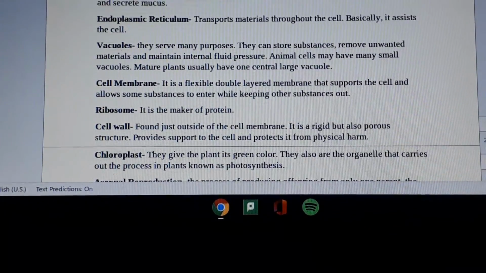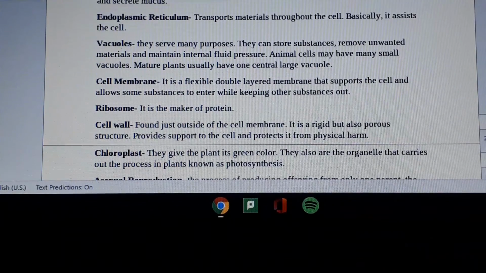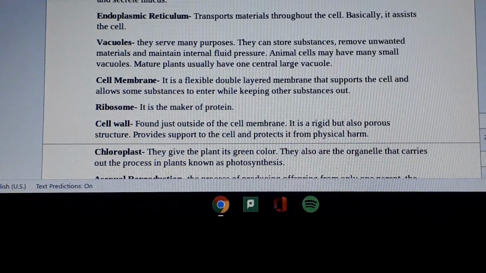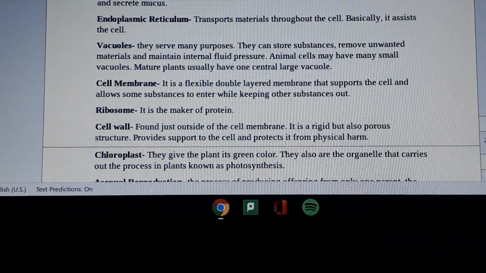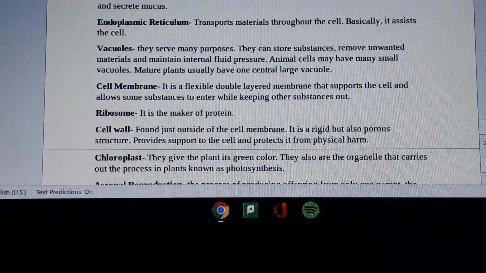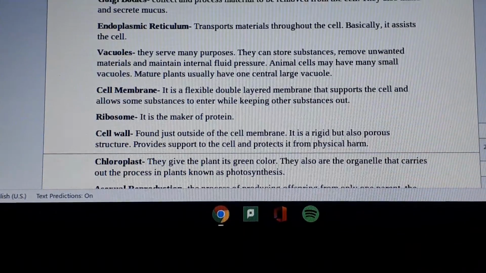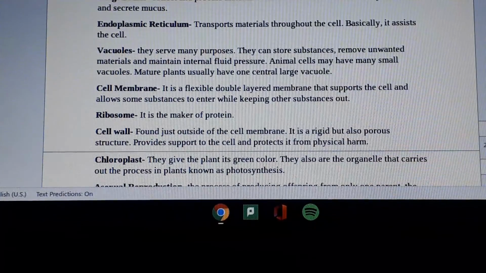Vacuoles: they serve many purposes. They can store substances, remove unwanted materials, and maintain internal fluid pressure. Animal cells may have many small vacuoles. Mature plants usually have one large central vacuole.